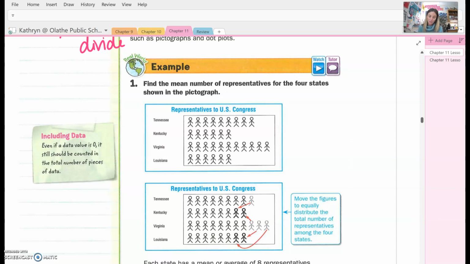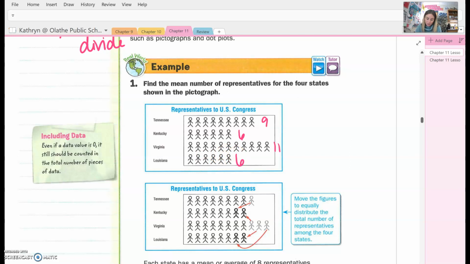So take a look. You see that Tennessee has 1, 2, 3, 4, 5, 6, 7, 8, 9. Okay. You see Kentucky has 2, 4, 6. And then Virginia has 2, 4, 6, 8, 10, 11, and 2, 4, 6 right down there.